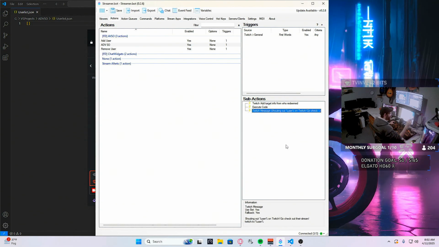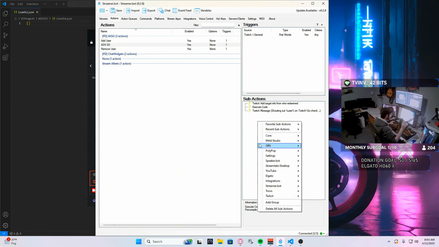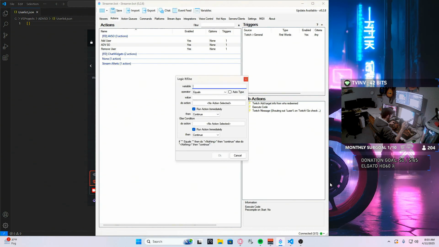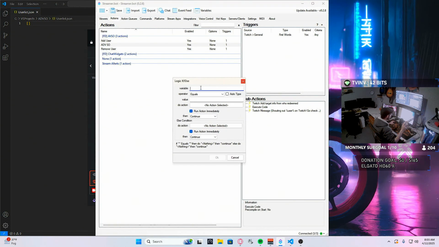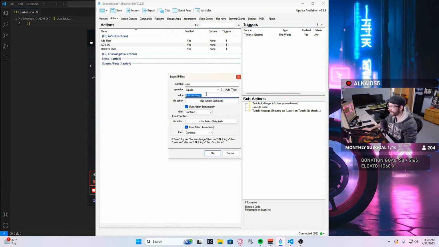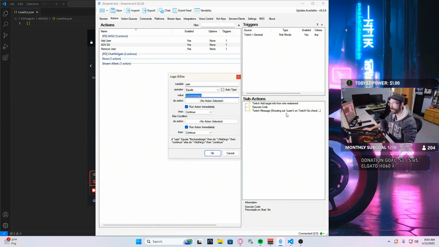It's kind of the same way as we did last year, only instead of me doing, let me show you. Last time we did it like this: logic, and then if/else, if the username is equal, so let's say if user is equal to Flocker's Design, then we do the shoutout.